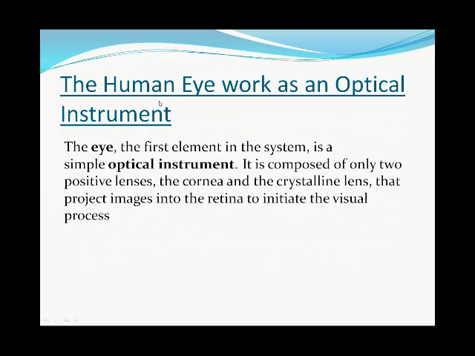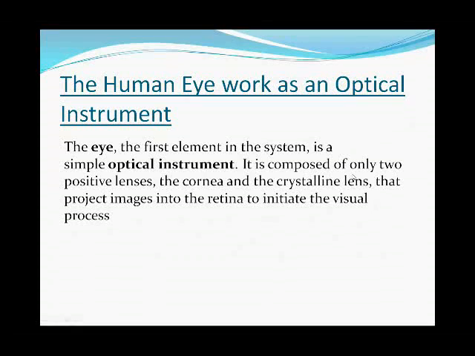The eye, the first element in the system, is a simple optical instrument. Our eye, which we are using in our daily life, is a very simple optical instrument, because we use it to observe different objects.